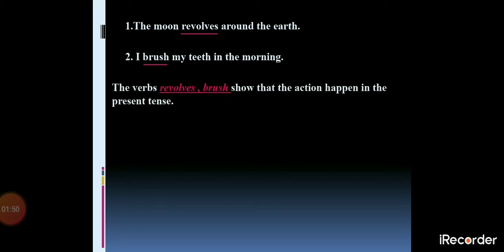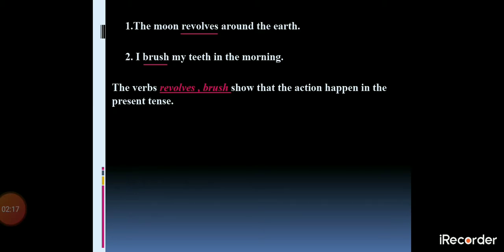Now both these sentences show us some habit, right? So the verbs revolves and brush show that the action happens in the present time. I brush my teeth in the morning means that every morning I brush my teeth.